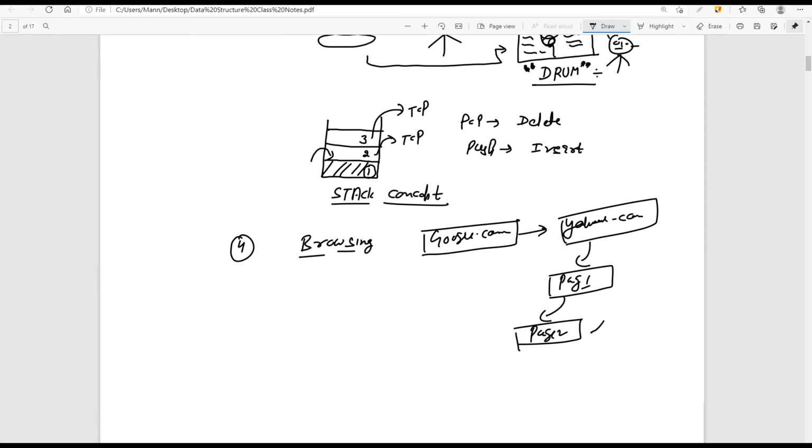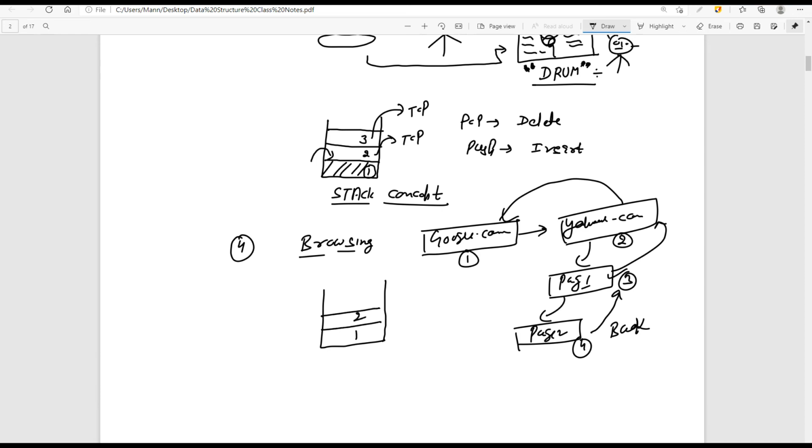Whenever you press the back button, we will go to page number 1, then we will go to Yahoo, and then we will go to Google. Yes or no? So the implementation of these browsers is actually using this stack concept. So this was the first page, this was the second page, this was the third page, this was the fourth page that we visited.